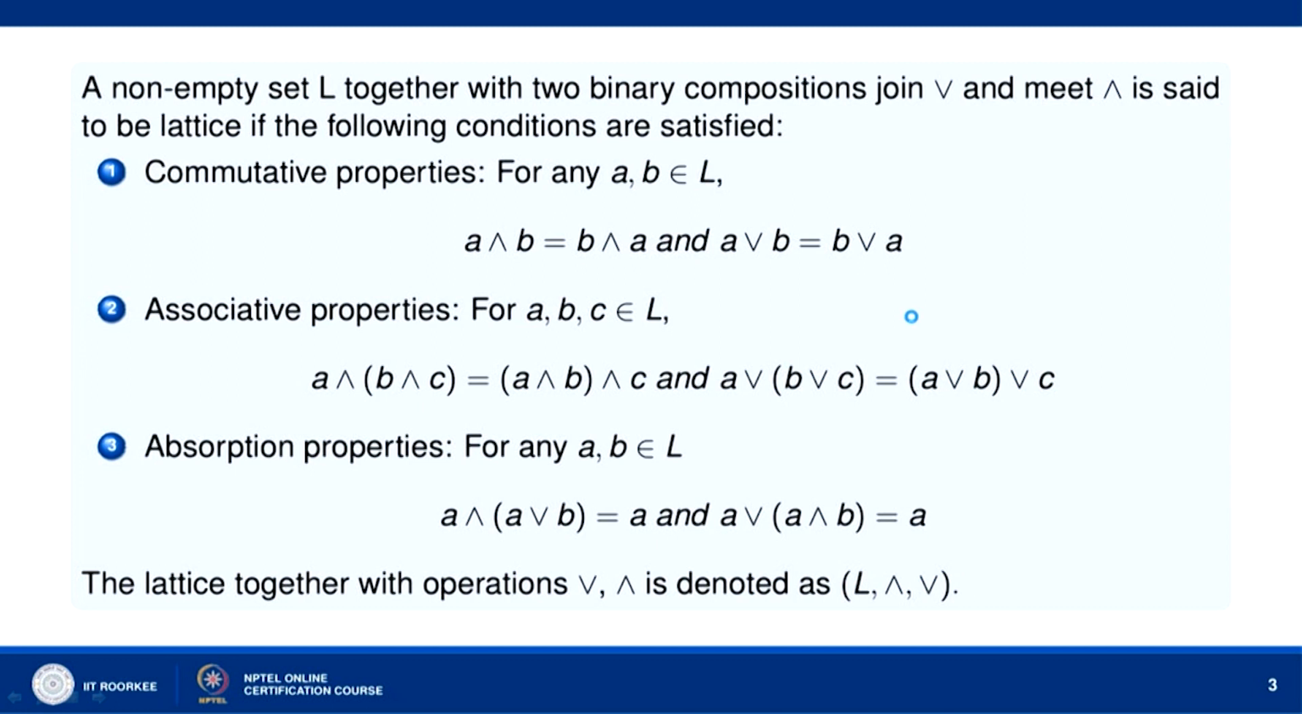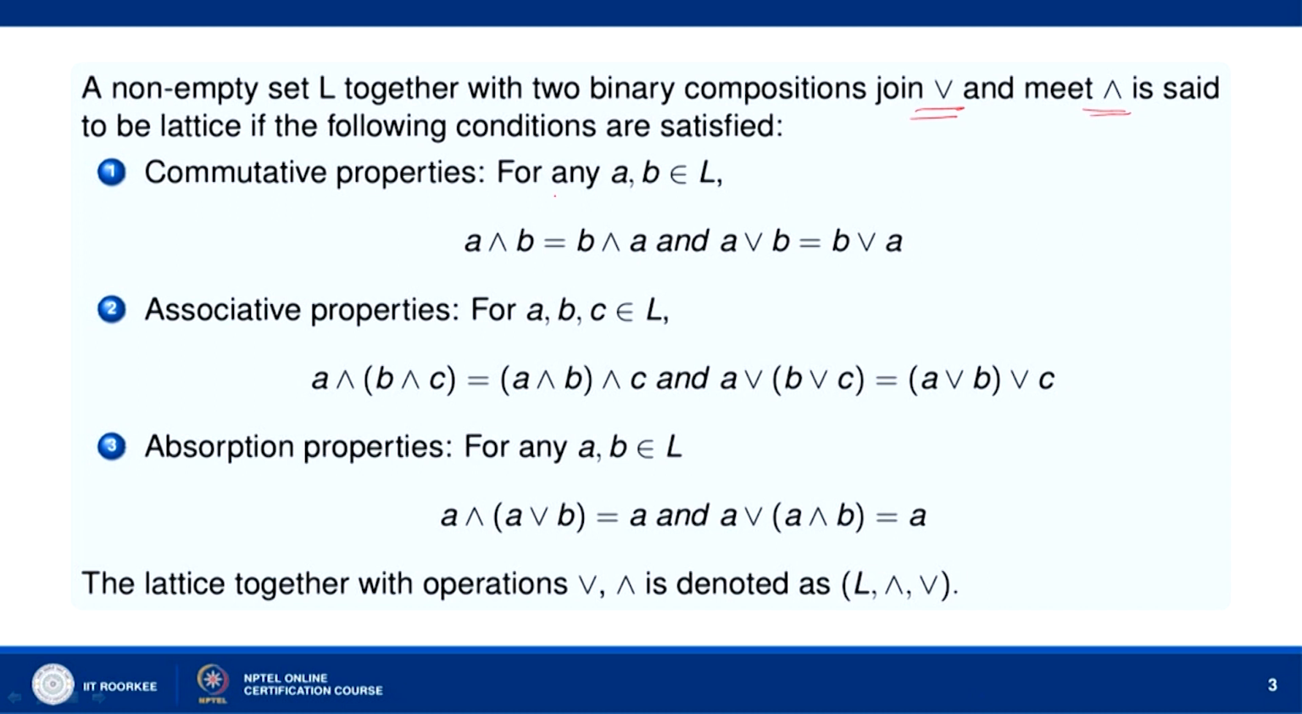A non-empty set L together with two binary compositions, join and meet, is said to be a lattice if the following conditions are satisfied. So, this is the definition for lattice as an algebraic system. We consider two binary operations, join and meet. If a set is closed with respect to these two binary compositions and satisfies the following properties, then it will be called a lattice as an algebraic structure.